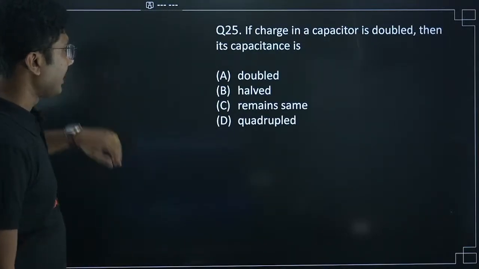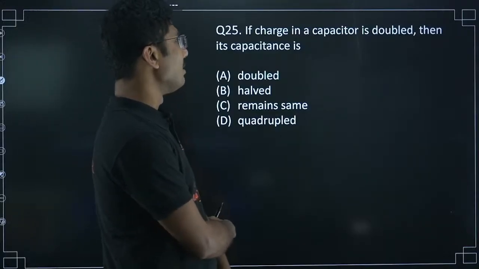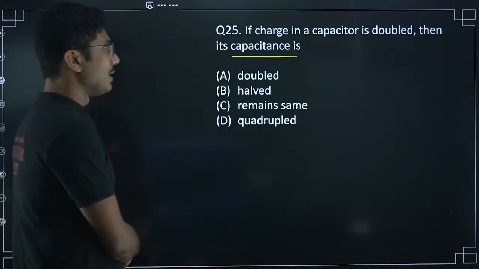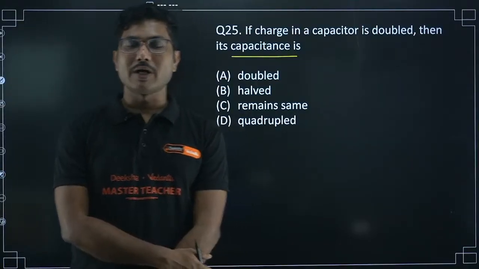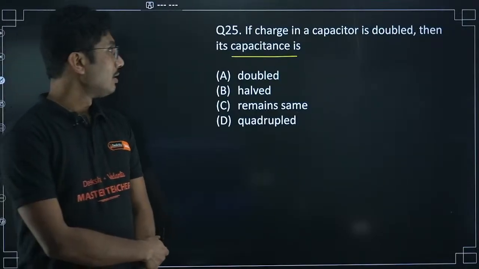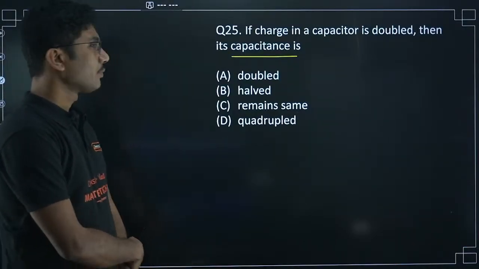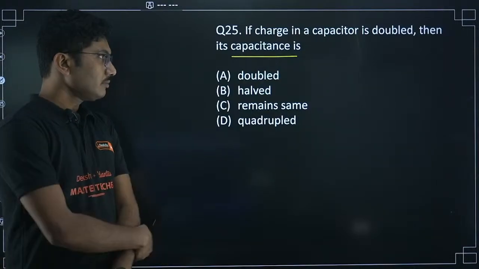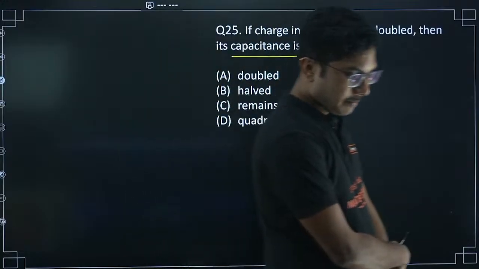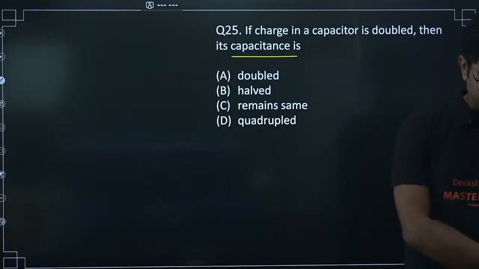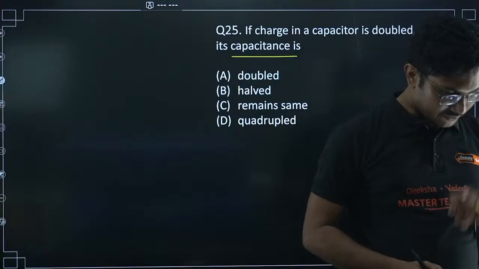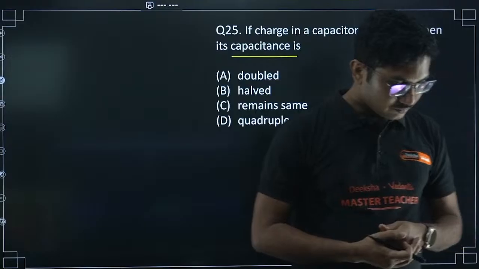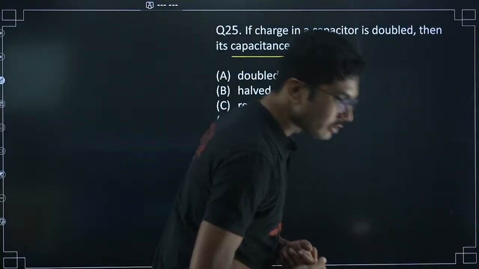Okay. Now next, if the charge in a capacitor is doubled, then the capacitance is doubled, halved, remains same, or quadrupled. If the charge in a capacitor is doubled, then what will happen to the capacitance of the capacitor? Please answer it. It is an easy question. Akshay is saying option C. Nagraj, Vishweshwari, Vishwanath Pujari, they are saying option A. Okay. Anyone else? Aisha is also saying option A.